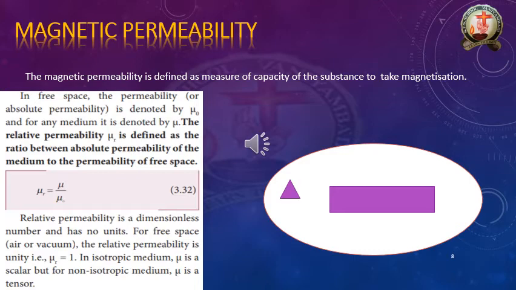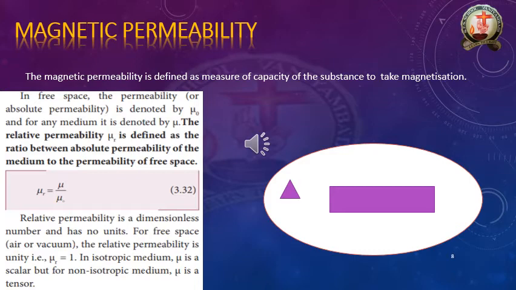Here, magnetic permeability means, once again please see the definition: the measure of the capacity of the substance, what capacity, to take magnetization. That means whenever you place that sample in the magnetic field region of the magnet, it will be converted into magnetic material, but not like 100% magnetic material.